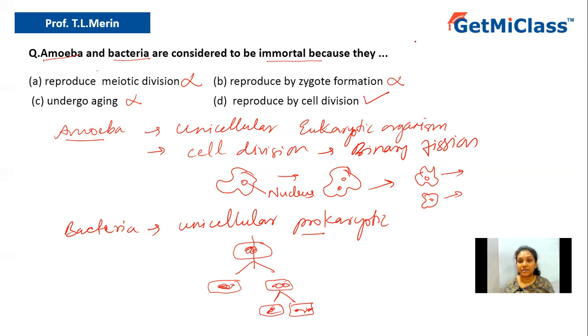So the correct answer is option D. Let us conclude: amoeba and bacteria reproduce by cell division, and that is why they are immortal.